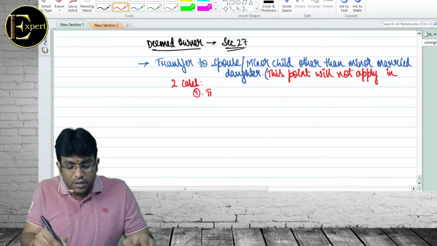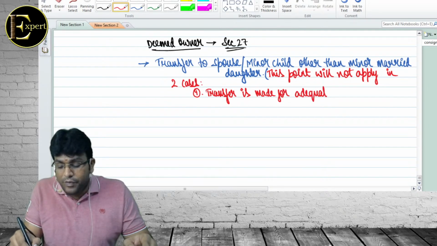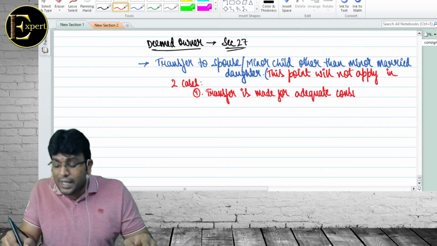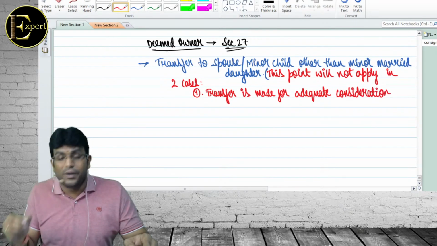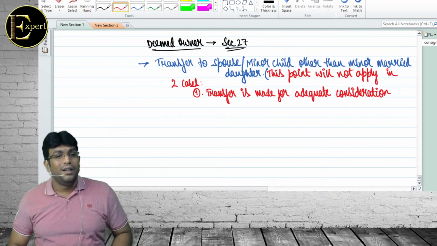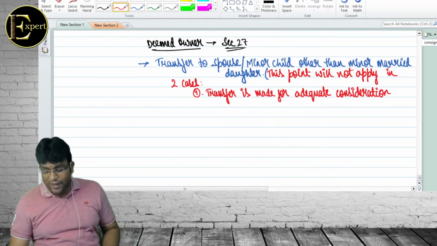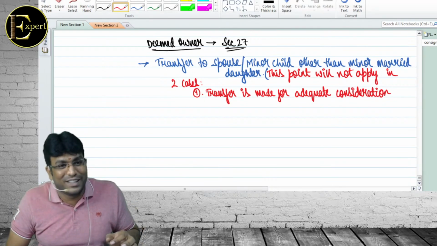Number 1, transfer is made for adequate consideration. What a lovely point, my dear friends. Transfer is made for what? Adequate consideration. मैंने वाइफ को गिफ्ट दिया ही नहीं, बेच दिया. मार्केट में करोड़ रुपए है. I sold it to my wife for 1.5 crore. Oh sorry, 1 crore only. What will happen? Adequate consideration.